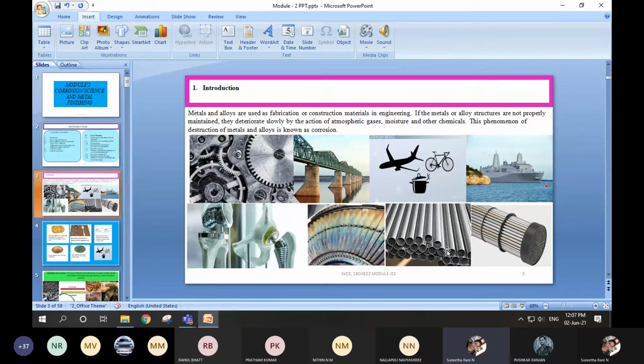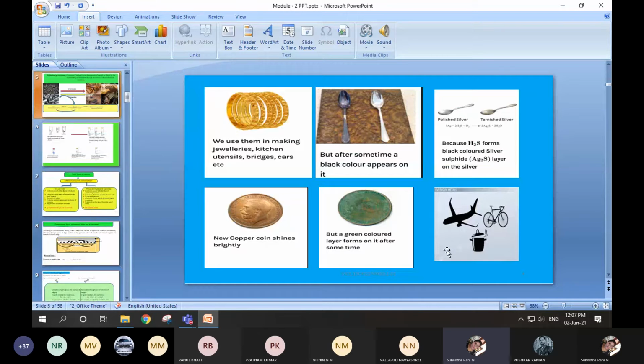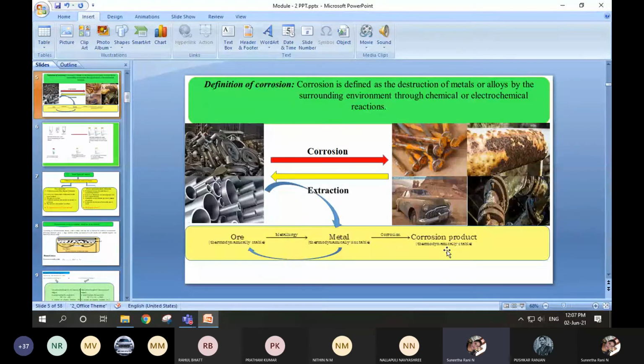Usually, these apply to alloys also. What is the standard definition we give for corrosion? It is defined as the destruction of metal or alloys by the surrounding environment through chemical or electrochemical reactions. Usually, redox reactions take place simultaneously, both oxidation and reduction. Apart from that, any type of chemical reaction can cause corrosion. Corrosion happens only because of electrochemical reactions and chemical reactions. So this is the standard definition for corrosion.